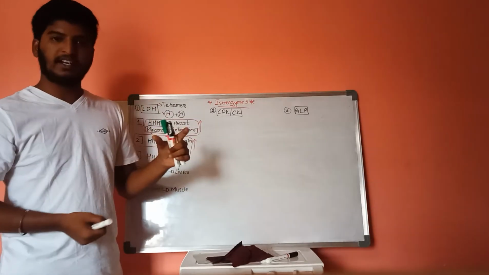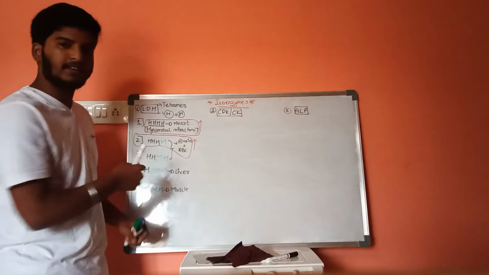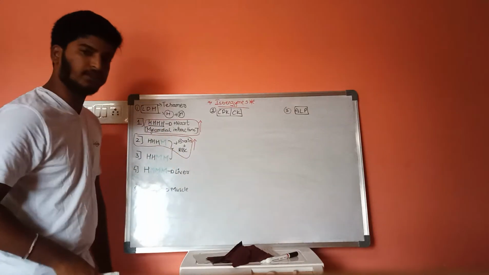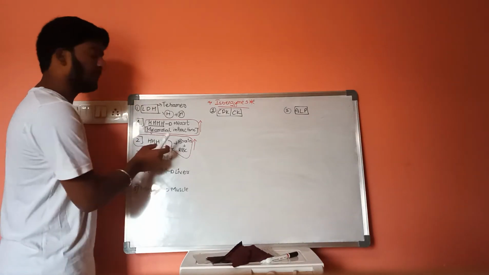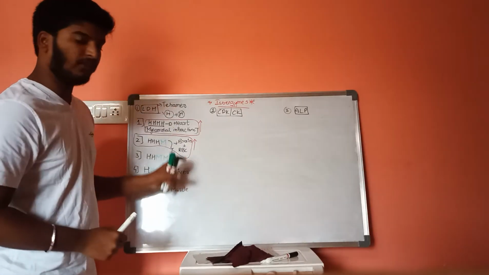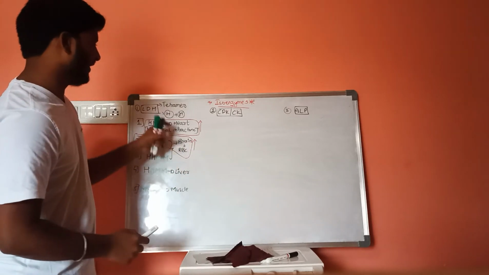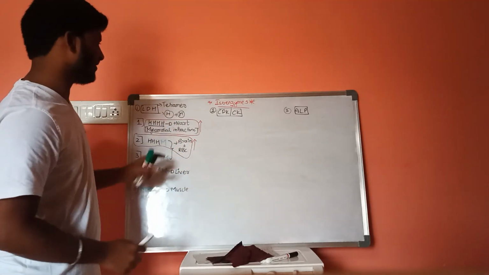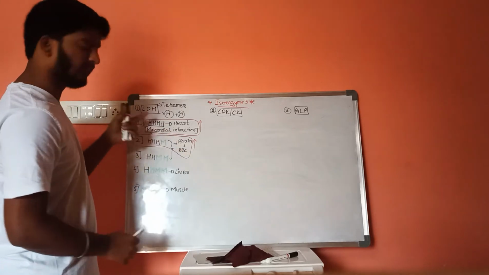In case of myocardial infarction, LDH1 number will be increased over LDH2. In normal, the LDH2 number will be more than all these four different types of LDH. So LDH is an indicator of myocardial infarction.